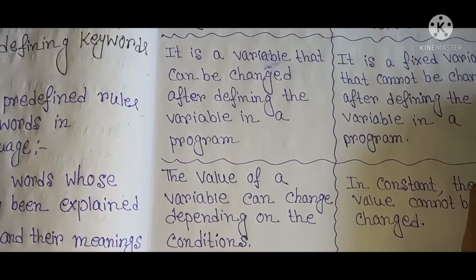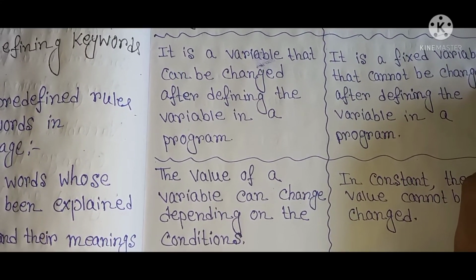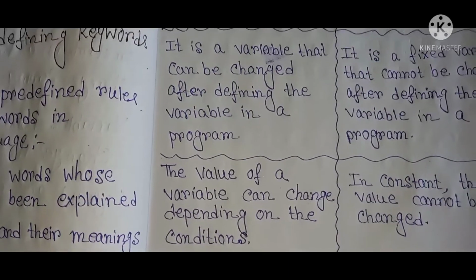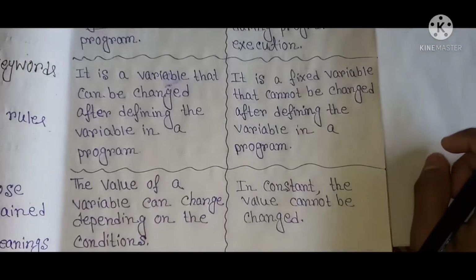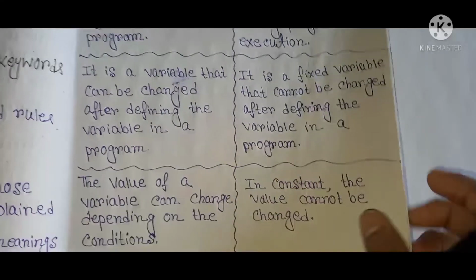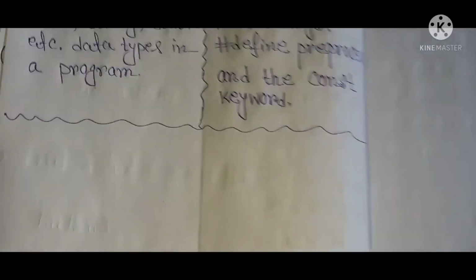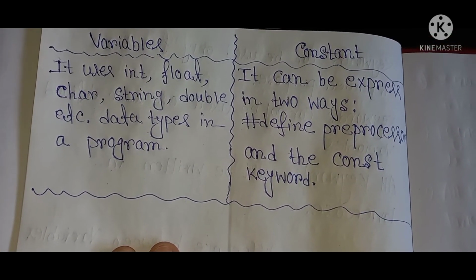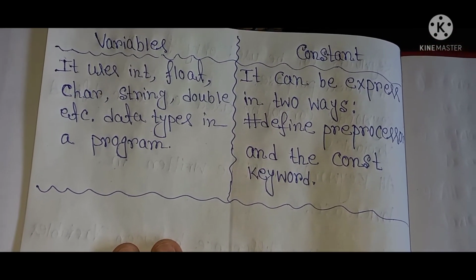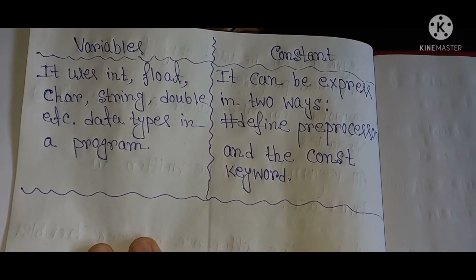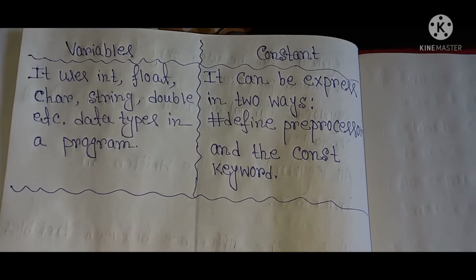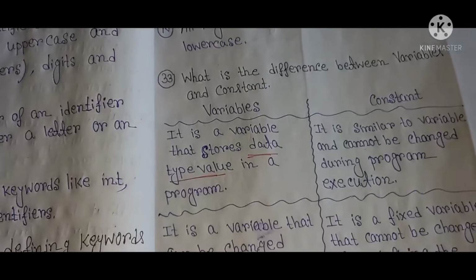The next point, the value of a variable can change depending on the conditions, while in a constant, the value cannot be changed. The next point, variables use int, float, char, string, double, etc. data types in programs. And a constant can be expressed in two ways: the hash define preprocessor and the const keyword. So this is the main difference between variables and constants.